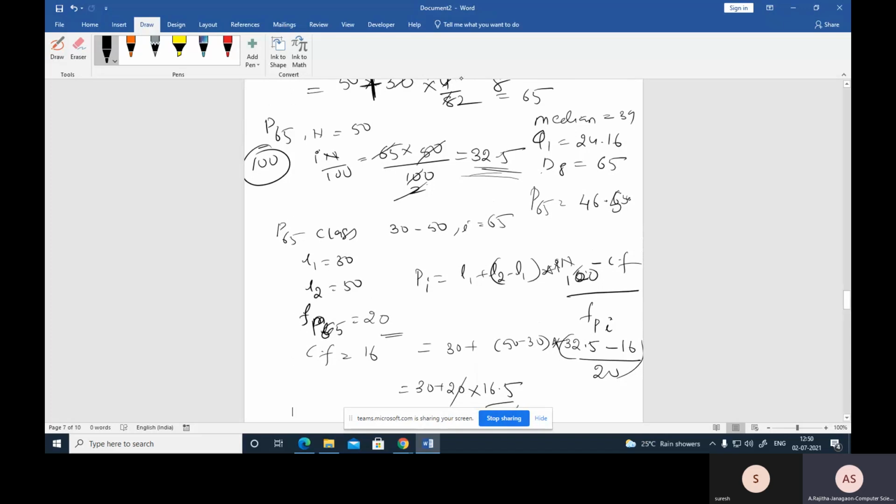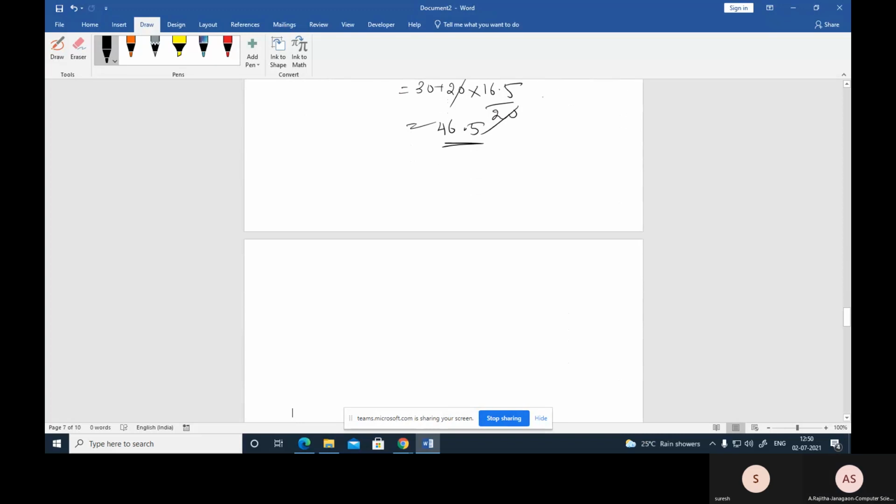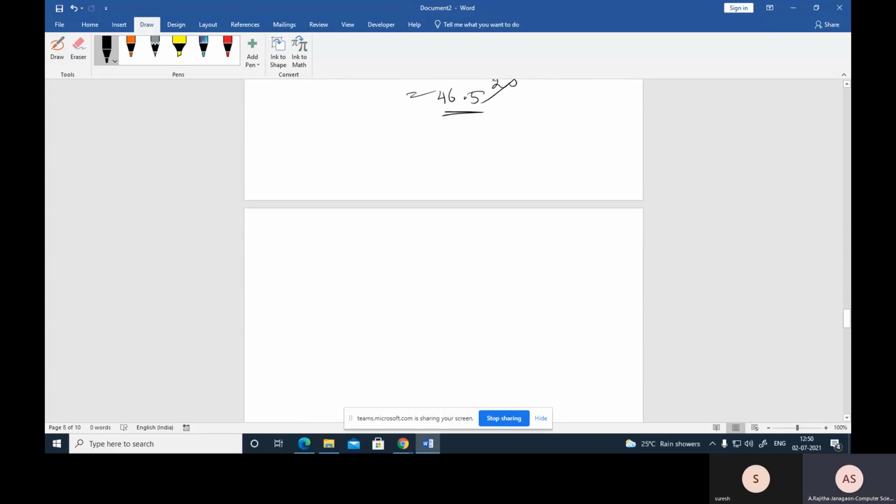This is how we find the median, decile, quartile as well as percentile. The merits of the median: it is easy to understand and easy to calculate, and it is not affected by extreme values.